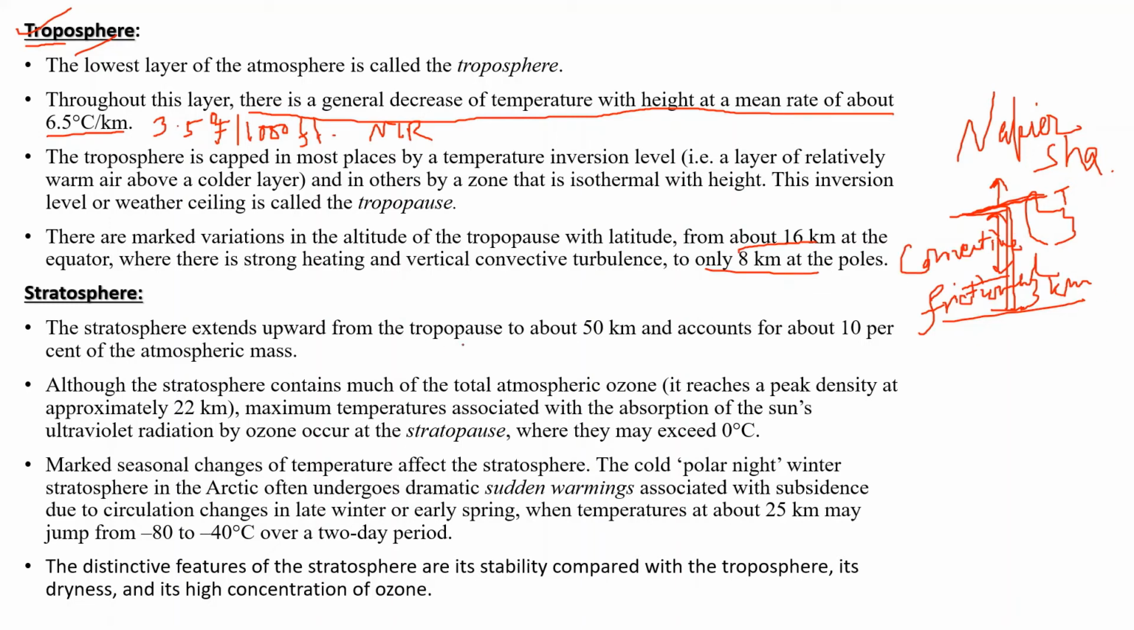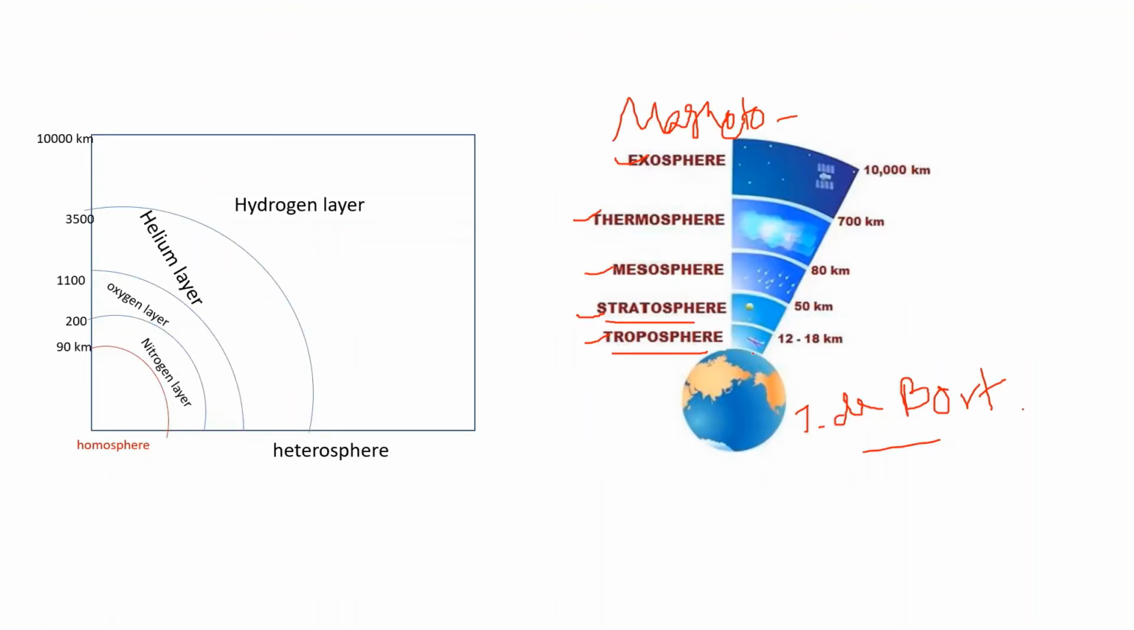Now let's see the characteristics of tropopause. Already we have known that tropopause is a transitional zone between troposphere and stratosphere. So this portion we can say is tropopause. Average thickness of this tropopause is about 1.5 km.